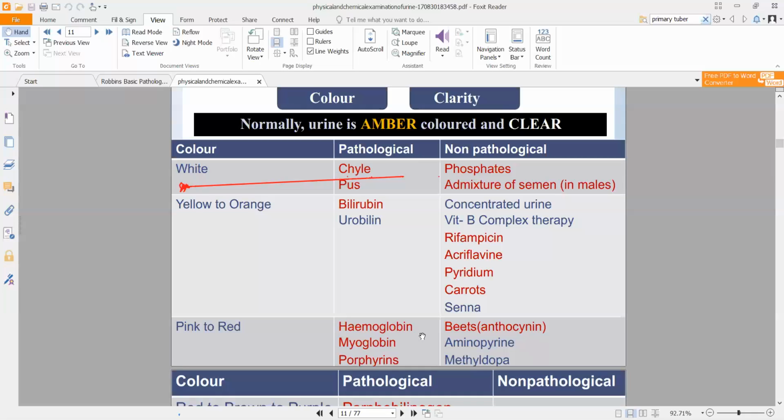Also, in vitamin B complex therapy, if someone has vitamin B complex deficiency and you are providing vitamin B complex to them, in that condition also the patient's urine will become yellowish orange. And the first one, concentrated urine, this is when you are not drinking enough water, or because of whatever condition the concentration of urine is increasing, meaning the constituents present in urine are increasing relative to the